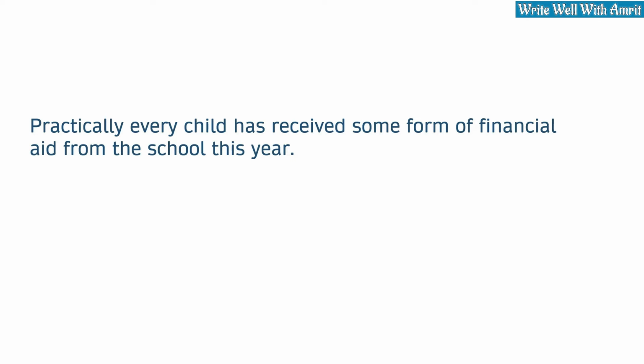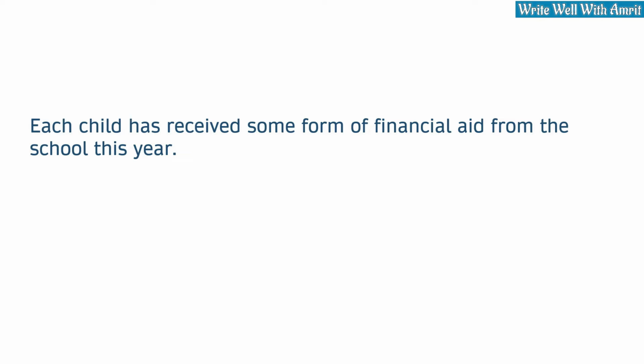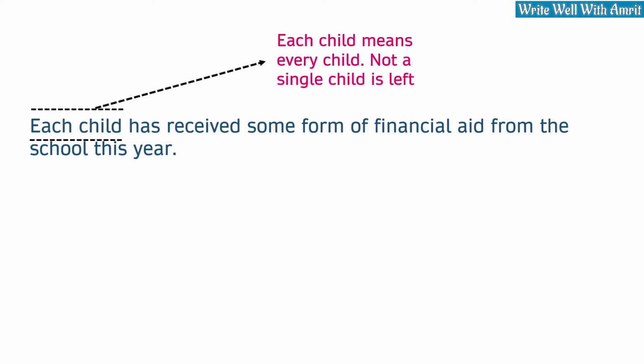Practically every child has received some form of financial aid from the school this year. Practically every child means almost every child, but not all the children. Each child has received some form of financial aid from the school this year. Each child means every child. Not a single child is left. You don't use practically each child.